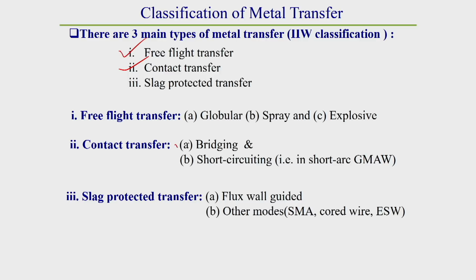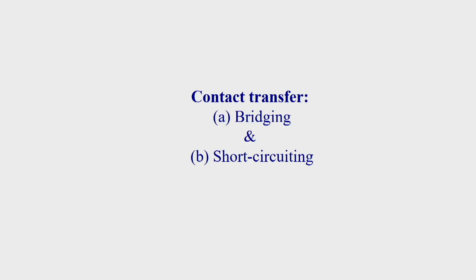I have already completed bridging transfer in the last lecture. Today I will discuss short circuiting types of metal transfer in detail, especially as it occurs in the GMAW process. After that we will go to other categories of metal transfer also.